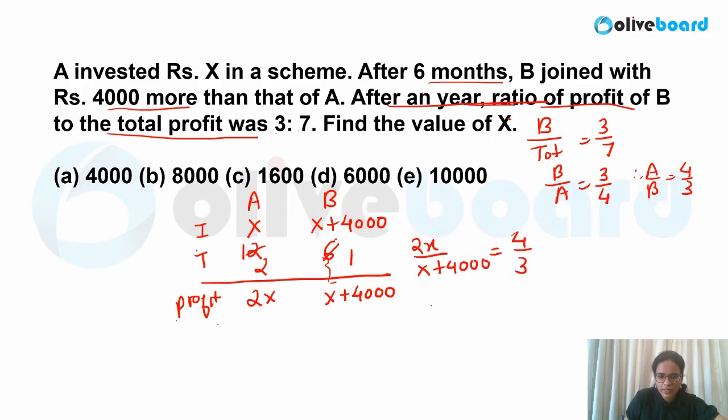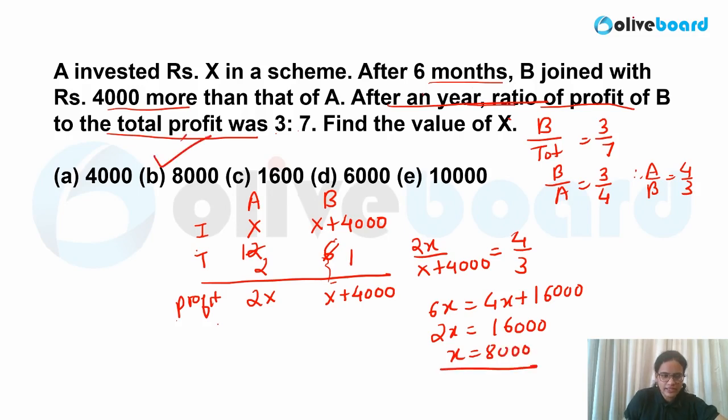So cross multiply, what will you get? 6x is equal to 4x plus 16,000. When you take it to the other side, this will become 2x equal to 16,000. So x is nothing but 8,000 in this case. That is what is asked in your question: find the value of x. So x is nothing but 8,000. Simply based on the partnership concept, this question can be solved.